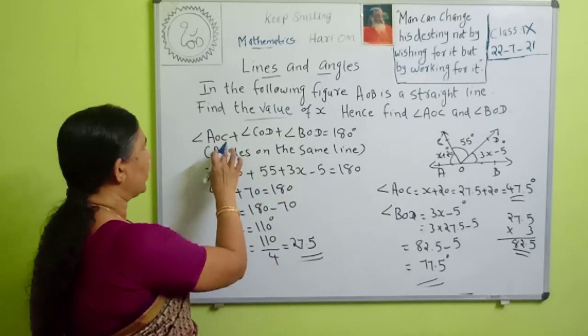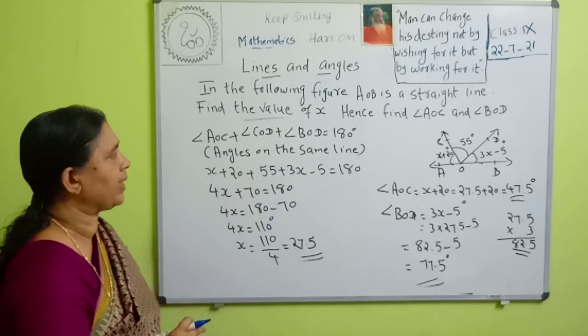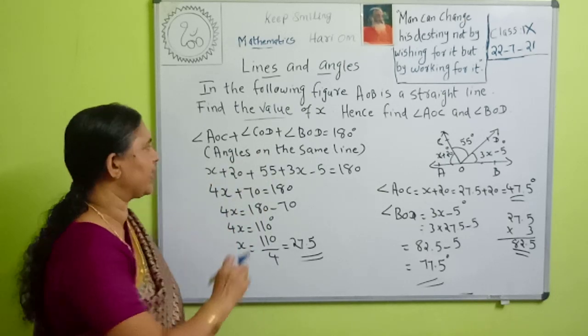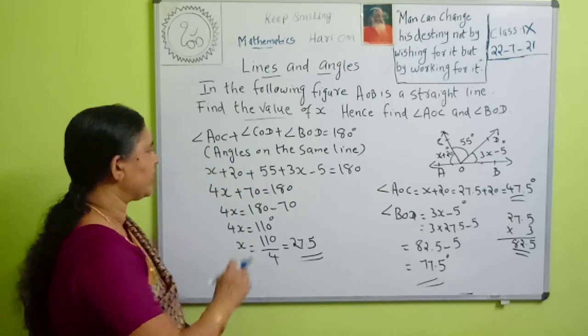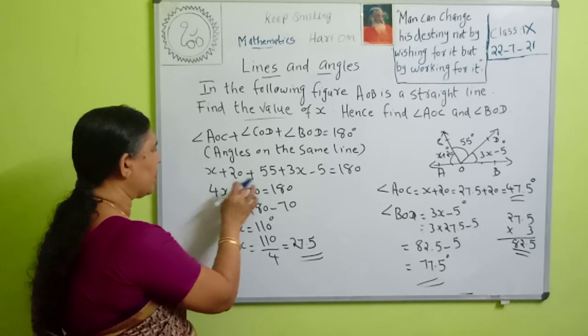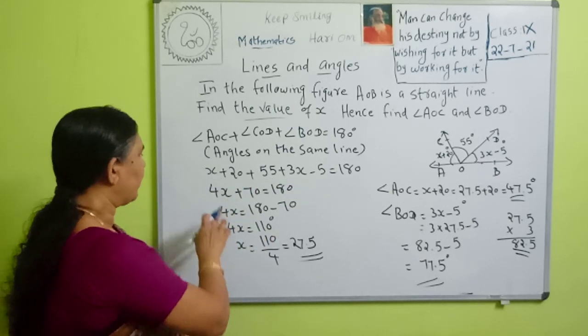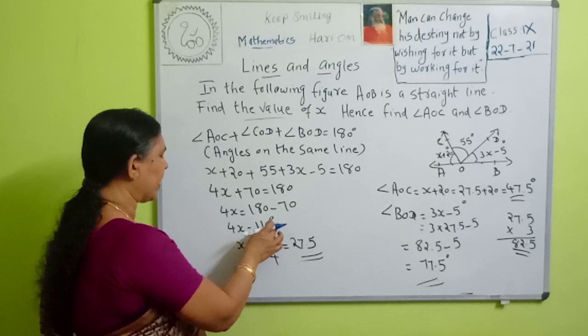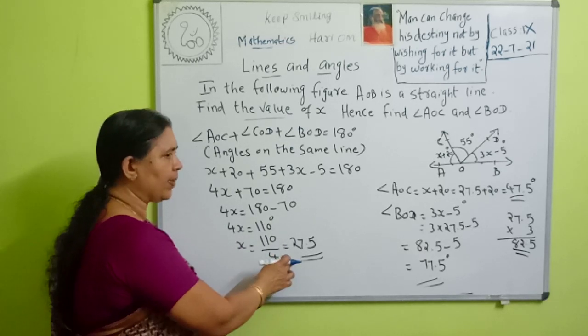So the angles are on the same line, AOB is a straight line, so the sum of the angles is 180 degrees. That is angle AOC plus angle COD plus angle BOD is 180 degrees. That is x plus 20 plus 55 plus 3x minus 5 is 180. Then 4x is equal to 110. x is equal to 110 by 4, which is 27.5.